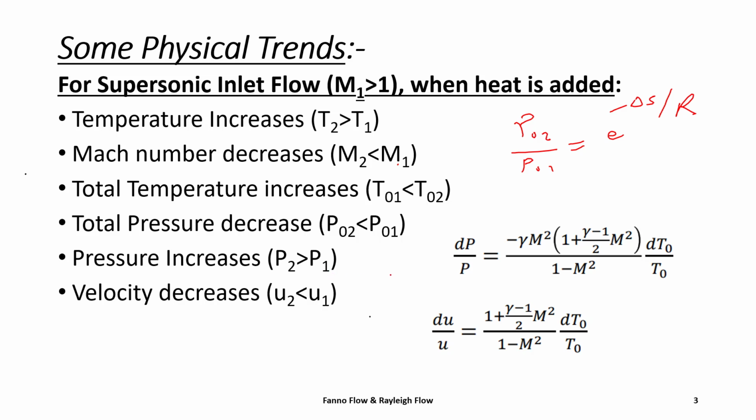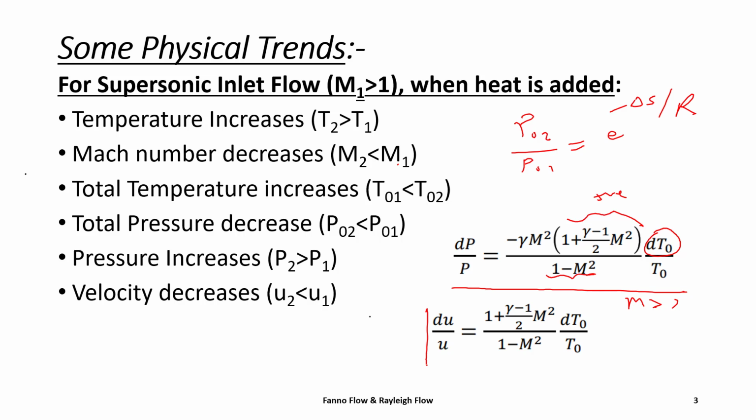Pressure increases. If we write the governing equation in differential form, we will get this equation. In this equation, you can see dT0 is greater than 0 for heat addition. As M is greater than 1, this term will be negative, and this term is positive, and negative and negative will become positive, so pressure will increase. Velocity will decrease.